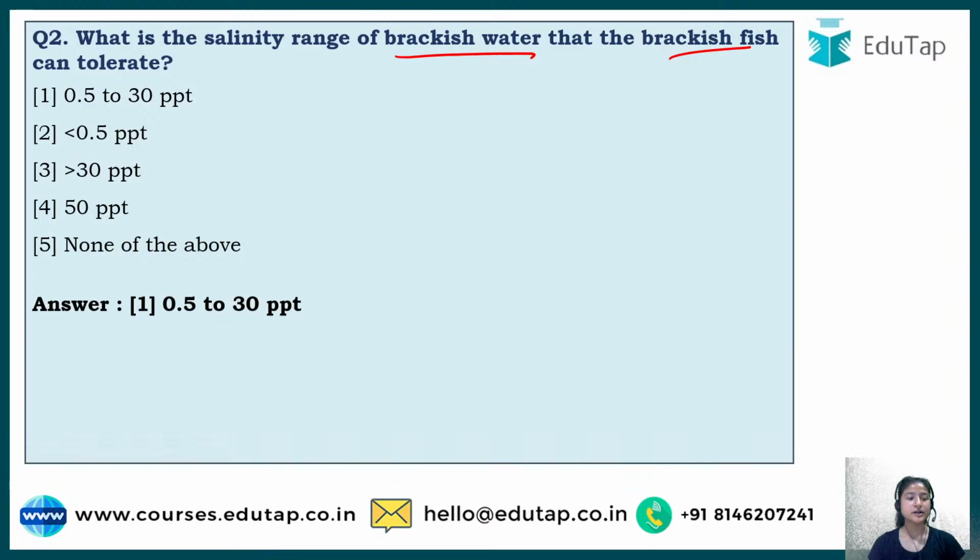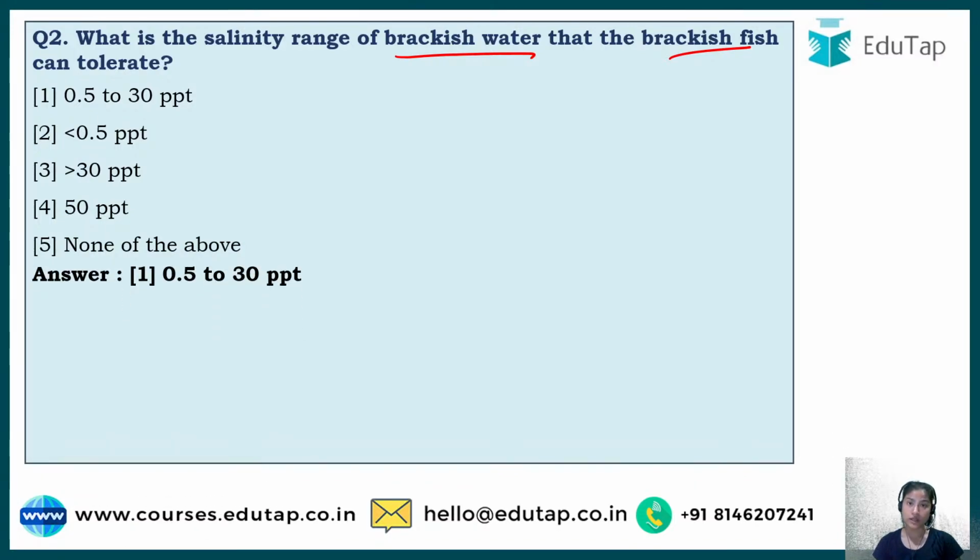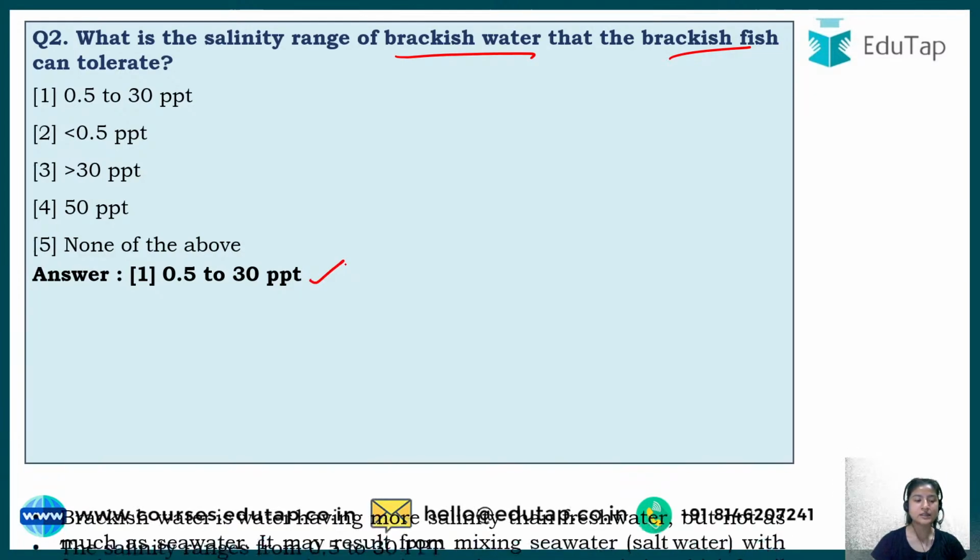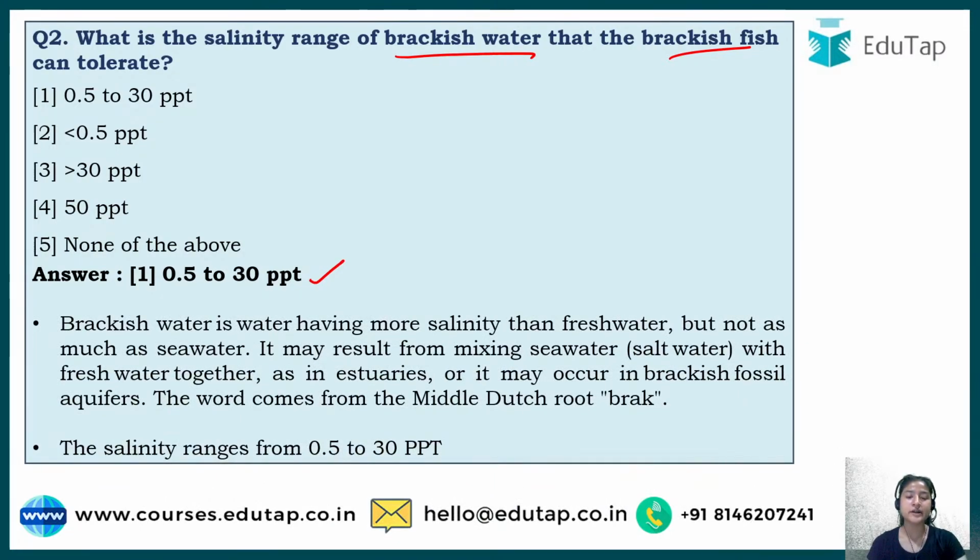So the correct answer to this is option number 1, that is 0.5 to 30 ppt. Here ppt means parts per thousand. So brackish water, as said before, is water having more salinity than fresh water. Fresh water is the normal water, that of a river. But it does not have as much salinity as sea water. What is salinity? When salt is present in the water. And the salinity ranges from 0.5 to 30 ppt.